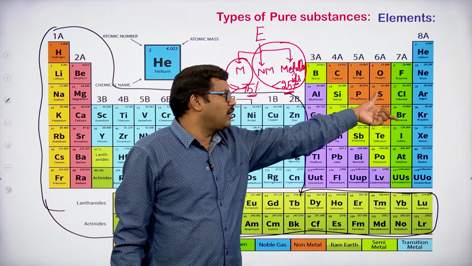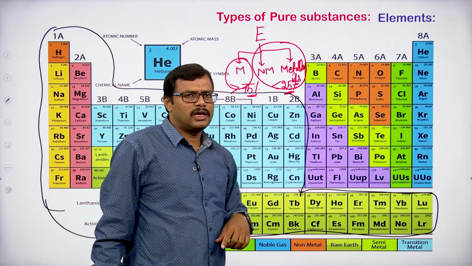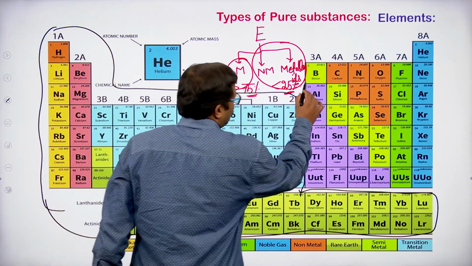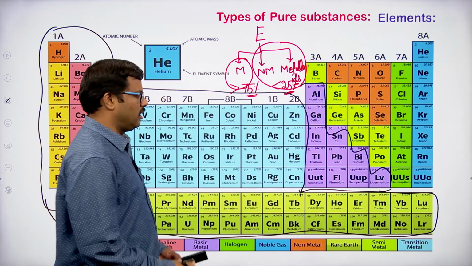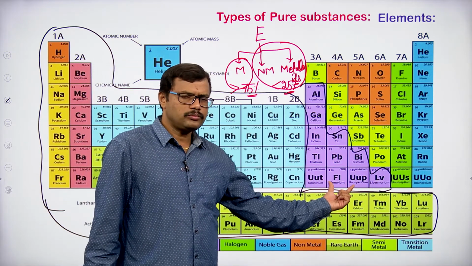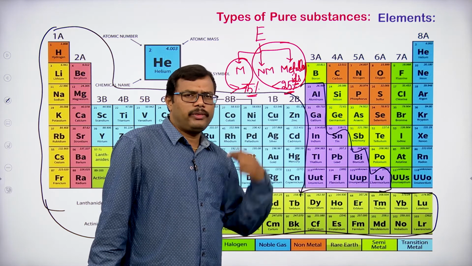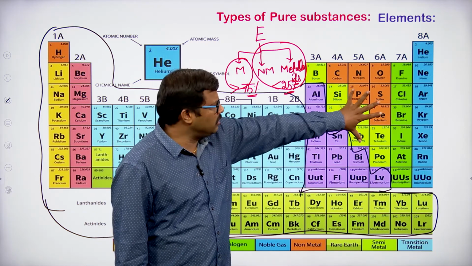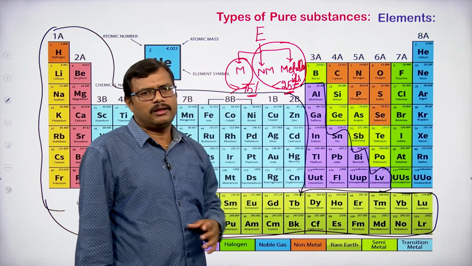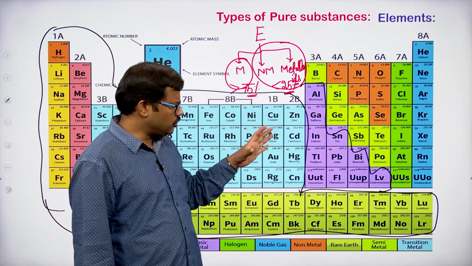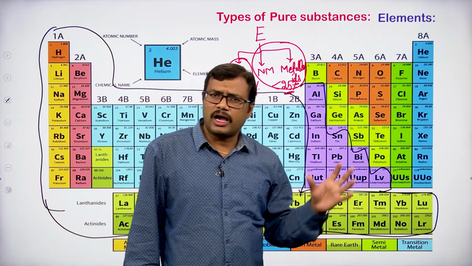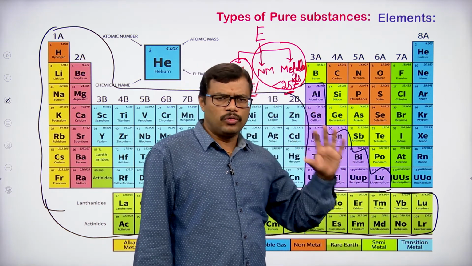and metals are also present in this case. Metalloids are there, non-metals are there, and metals are also present. So, we can even include this area also as metals, okay. So, only the other portion left is taken for the non-metals as well as metalloids. Most of the portion in the periodic table is occupied by metals only.